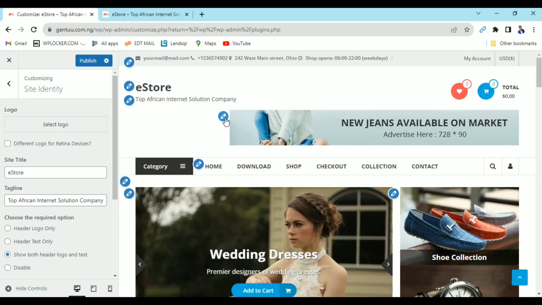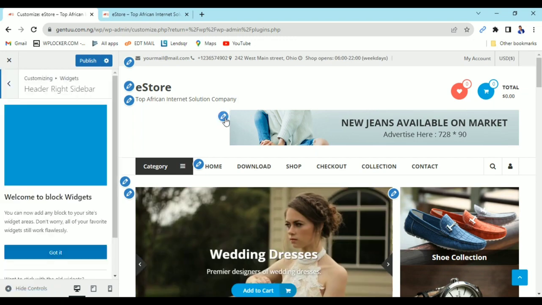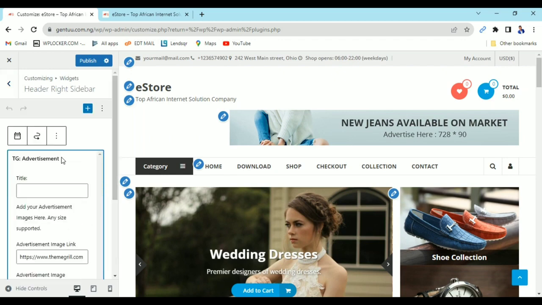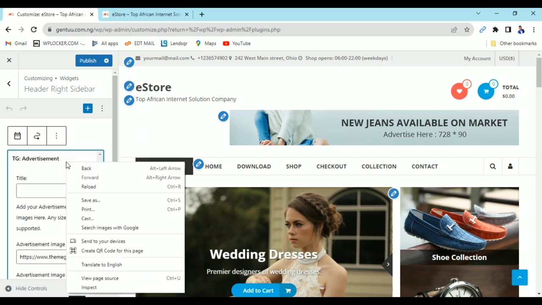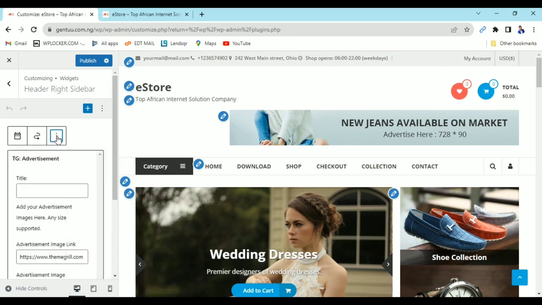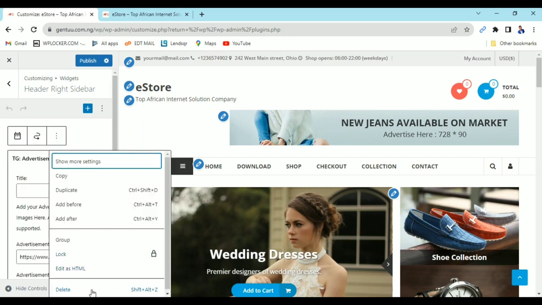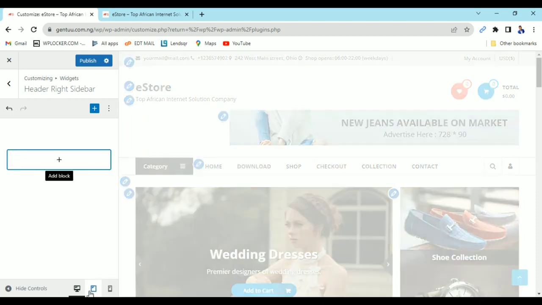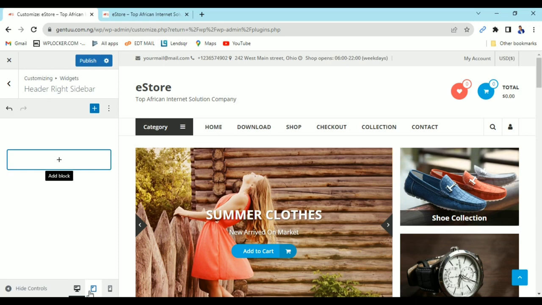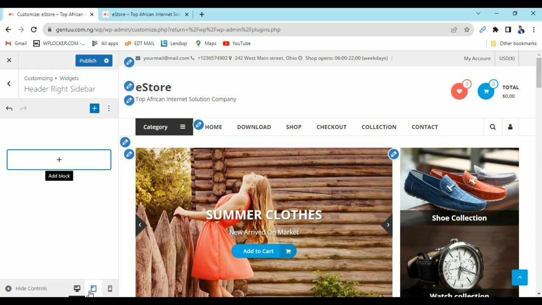Now come to this place, you click on this arrow here. Now I can decide to change this image. You can see the image here. I can decide to take it off. Let me assume I want to take it off. I'll just come here, then I'll click on delete. You discover that this image will not be there again. As you can see, the image is no longer there.